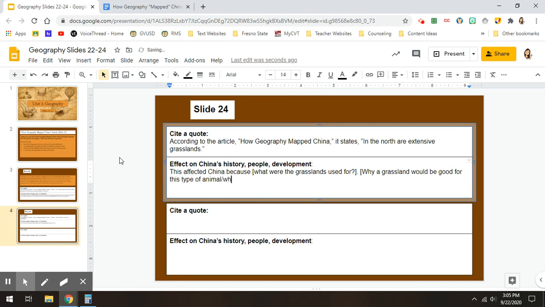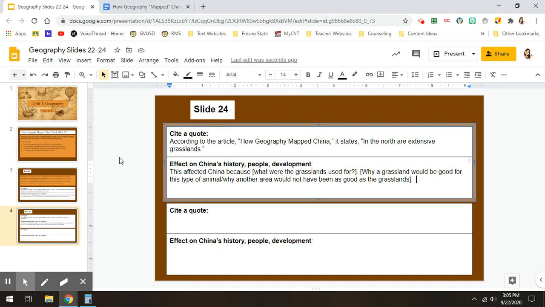Or maybe why this type of animal would not have done well somewhere else. So why another area would not have been as good as the grassland. You need to walk your reader through what the grasslands were used for, why people chose the grasslands for that.